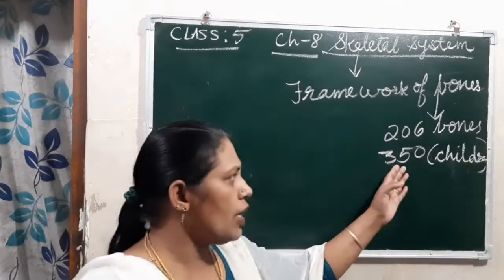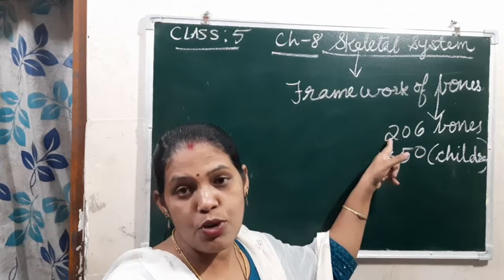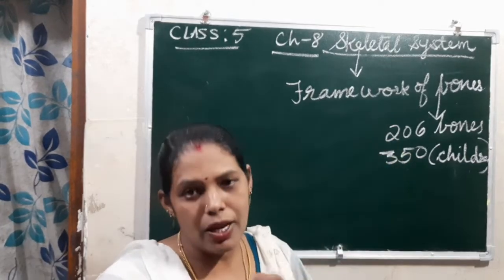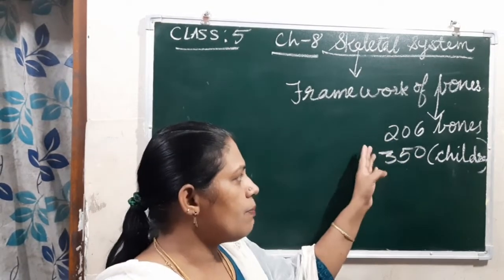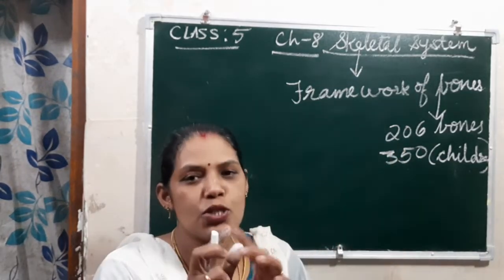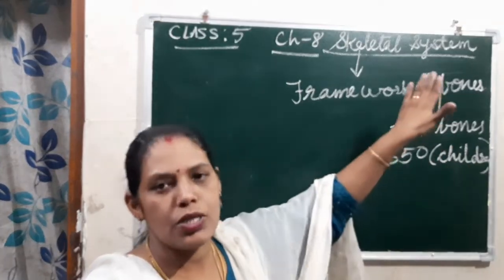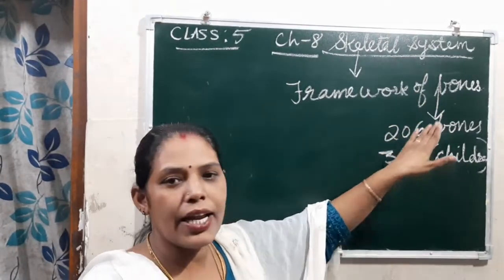How then does this 350 reduce to 206 when he becomes an adult? That time these bones will be fused together. Okay, fused together, and then when he grows up, that will be reduced.